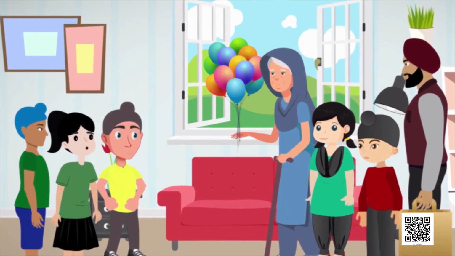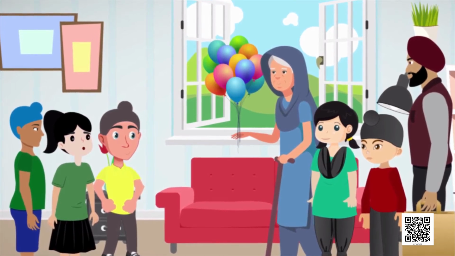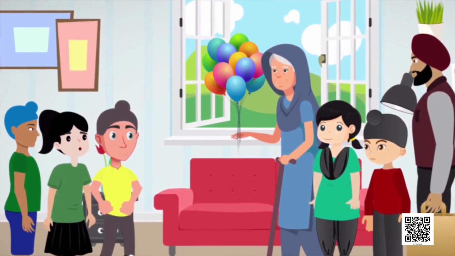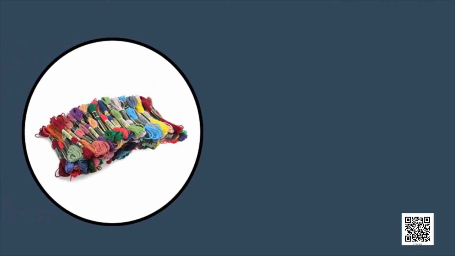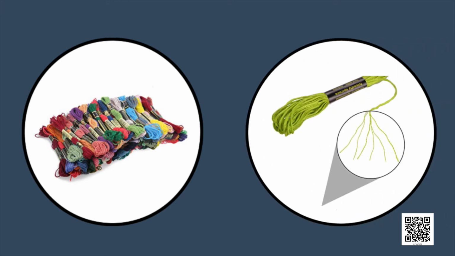Dear children, now we will study about different types of fibers. As we all know, clothes are made up of threads and threads are made up of different fibers. Do you know how many types of fibers there are? Yes, fibers are mainly of two types.